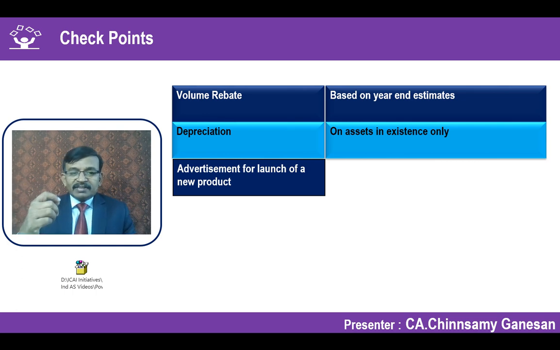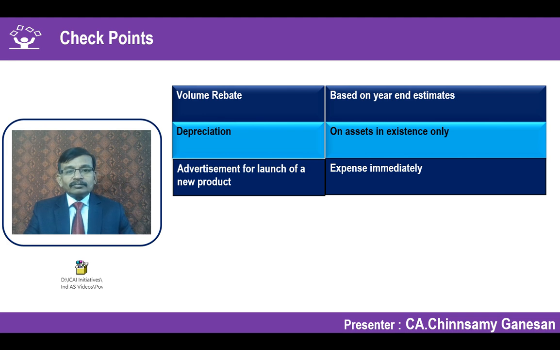It cannot be possible, because launching a new product does not meet the recognition criteria of an asset, and naturally it has to be expensed in the quarter, the interim period, in which it has actually been spent. You cannot defer over a period of time and smoothen that effect. The deferred revenue expenditure concept is no more available.